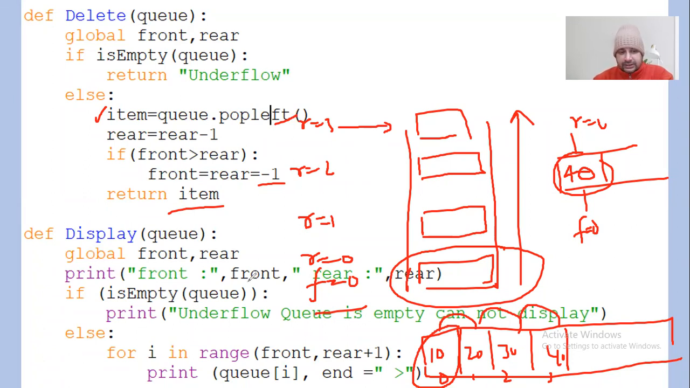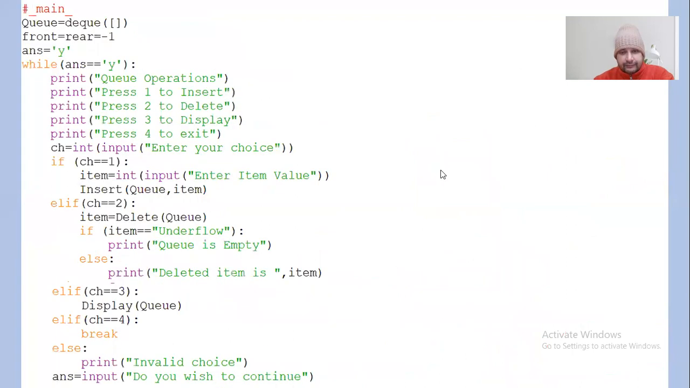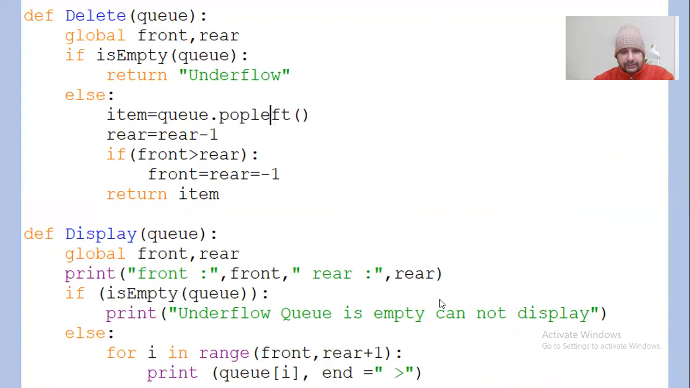Display. Again, you just need to set the front and rear as global. To display, you first check whether the queue is empty or not. If the queue is empty, you display underflow, queue is empty; it cannot display anything. And if it is not empty, then you need to pick the elements from front to rear.